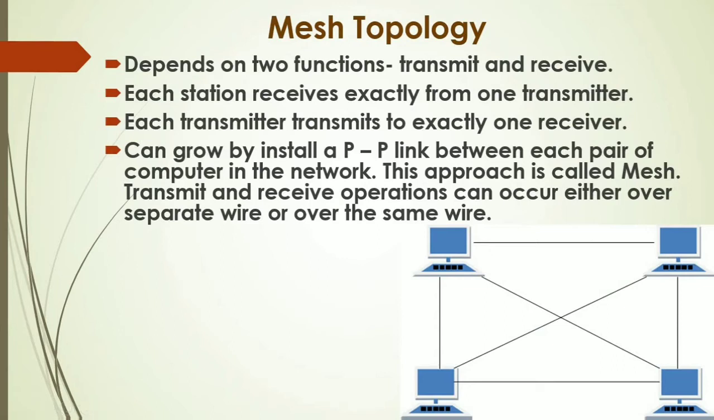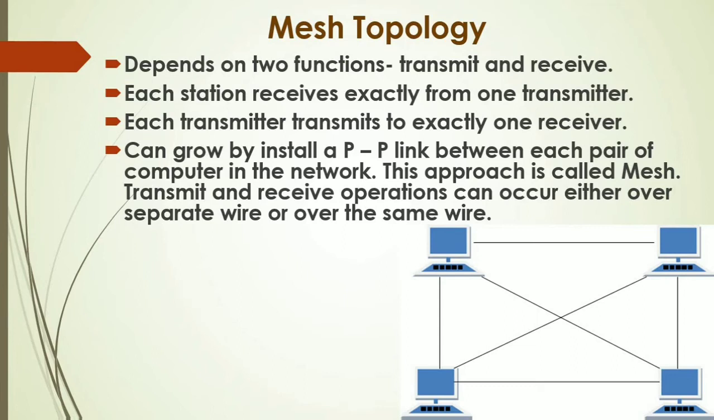Next type of topology is mesh topology. It depends on two functions, transmit and receive. In this topology, each node has only two functions. One is transmit. Transmit means it is sending data to another node. Receiving means it is receiving data from other nodes.